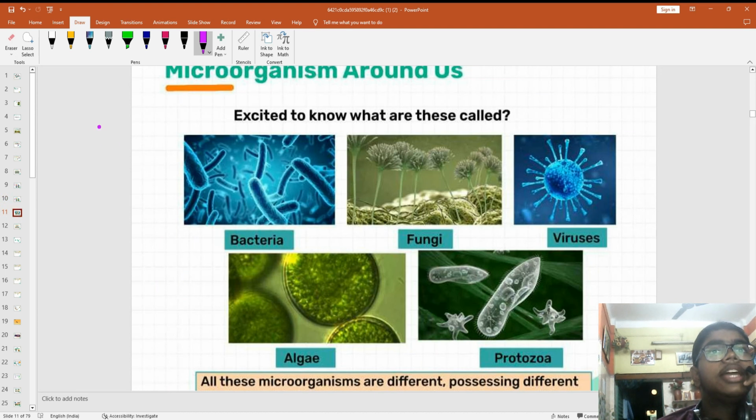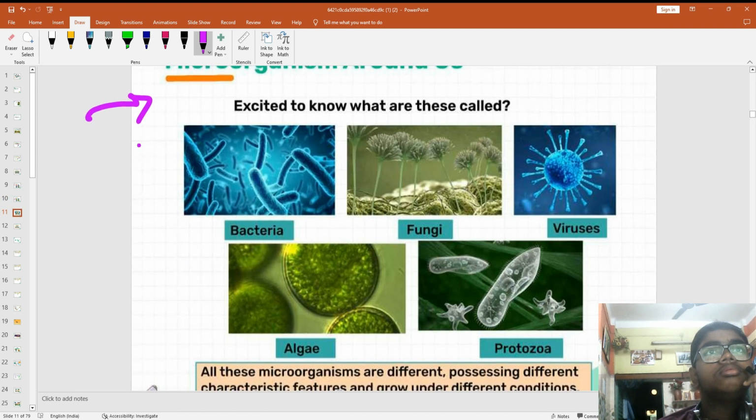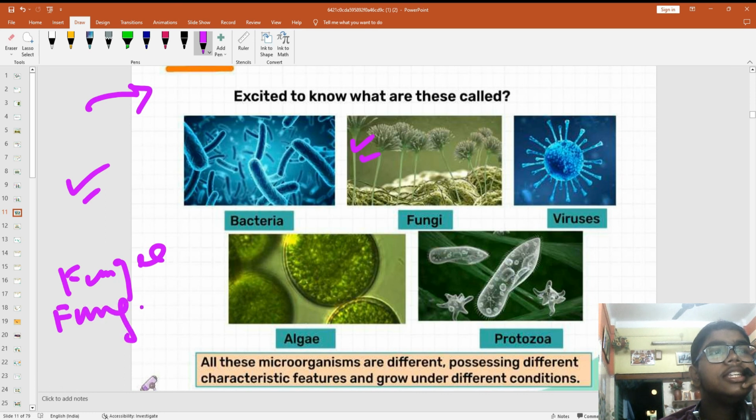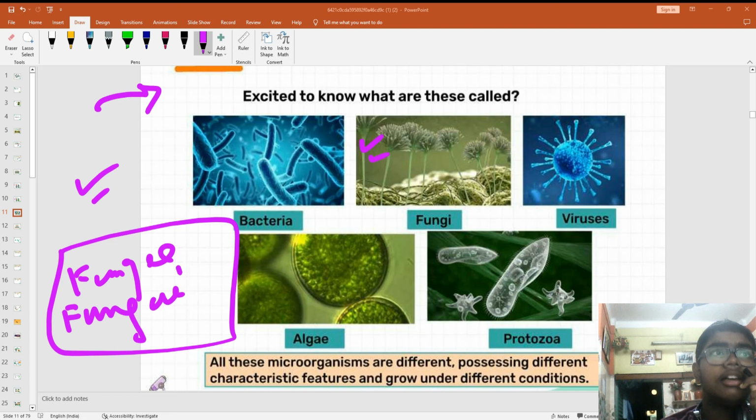Now, excited to know what these are called? Yes, very excited. See, bacteria, fungi. Fungi, or you can say fungi, any one you can say. I will prefer fungi.